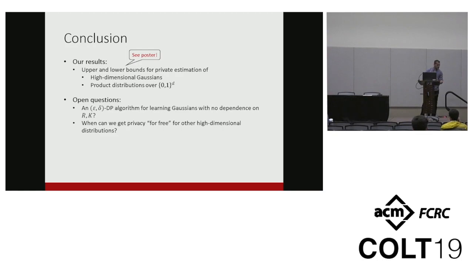Quick question. Do you also get height estimates for estimating this distribution in tail divergence? Not for high-dimensional Gaussians, but for product distributions we do.